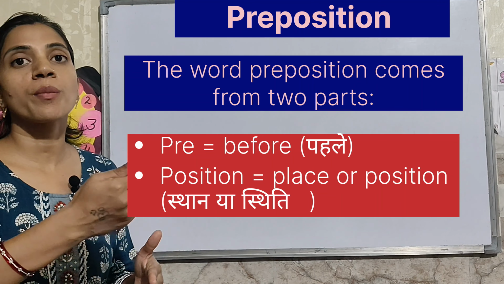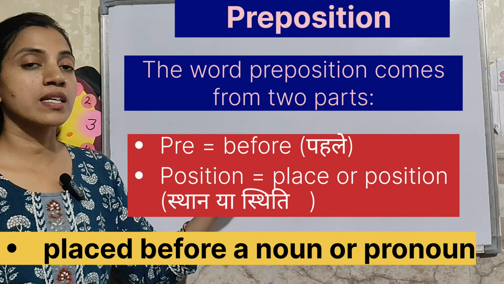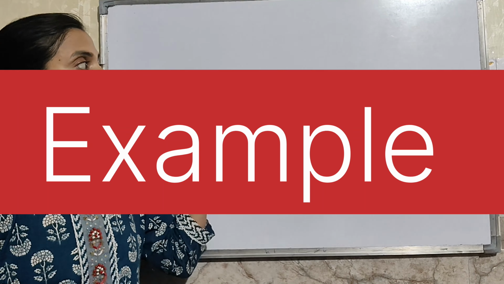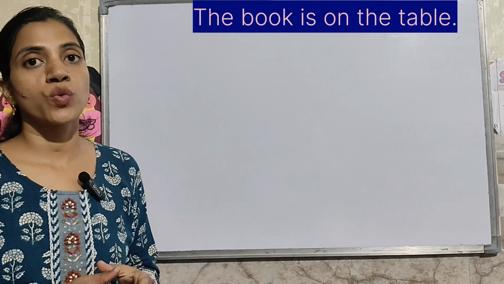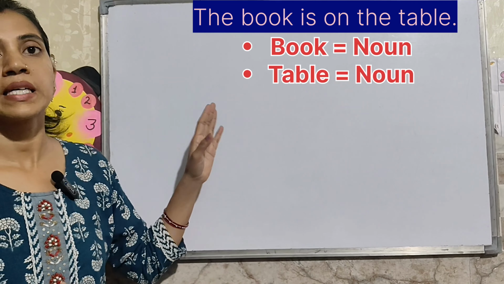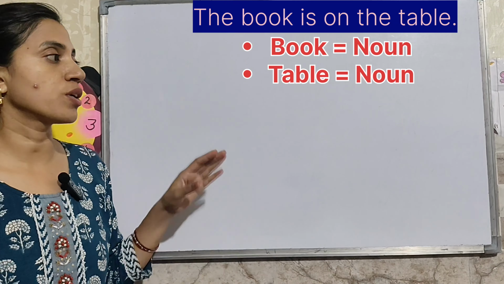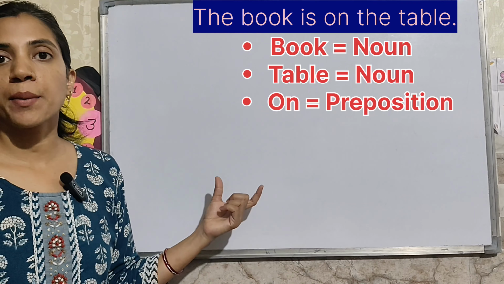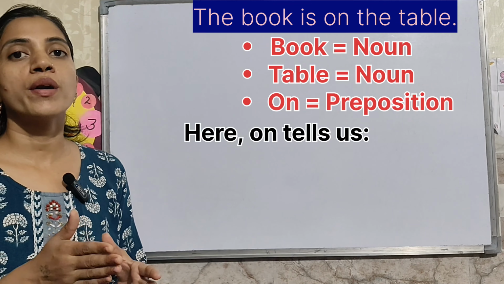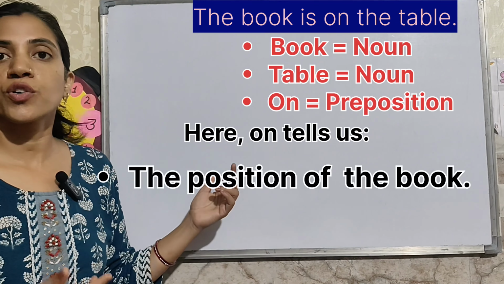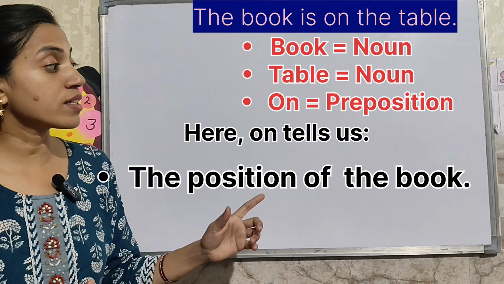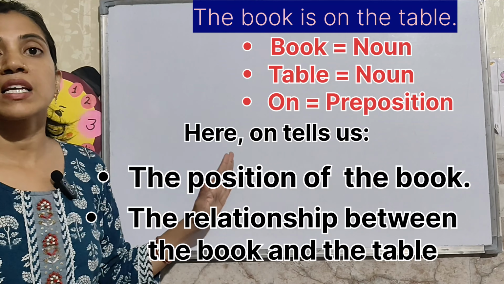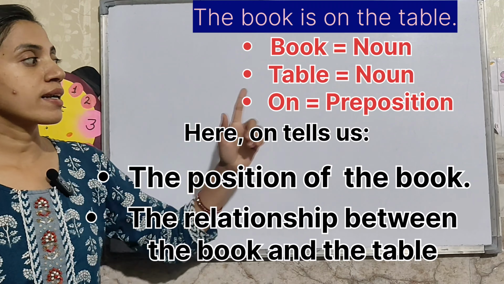Prepositions को हम कहाँ पर रखते हैं? लोकेशन या प्लेस से पहले. Let's learn with the example. The book is on the table. So what is the noun? Book, table. And what is the preposition? On. So where is the book? On the table. So here on tells us the position of the book, that it is on the top of the table. And next thing, the relationship between the book and the table.